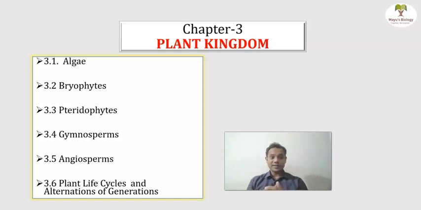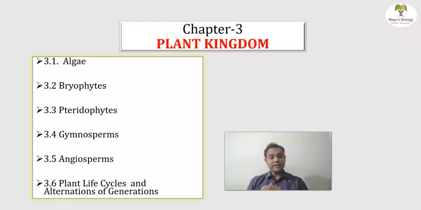Then what are pteridophytes? They are the first terrestrial plants. The sporophyte is the dominant plant body. Don't bother about these words, that will be discussed in detail when we start the actual series. Then after that gymnosperms are there. So what are gymnosperms? They are plants with naked seeds, where ovules are not enclosed in an ovary. What are ovules? What is an ovary? Why are they called naked? Gymnos means naked. So that will be discussed.